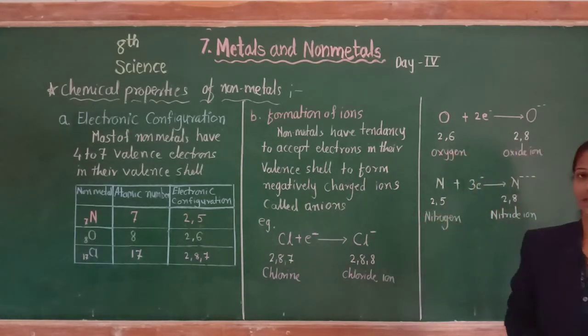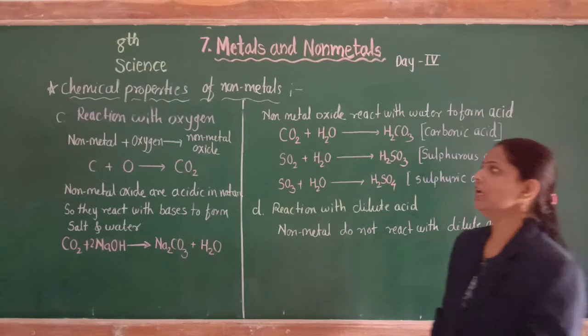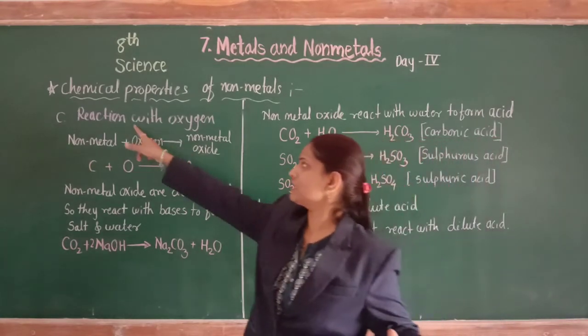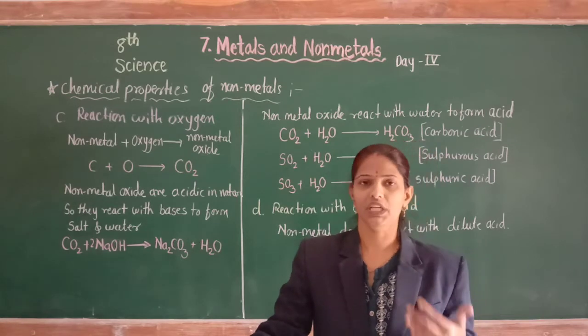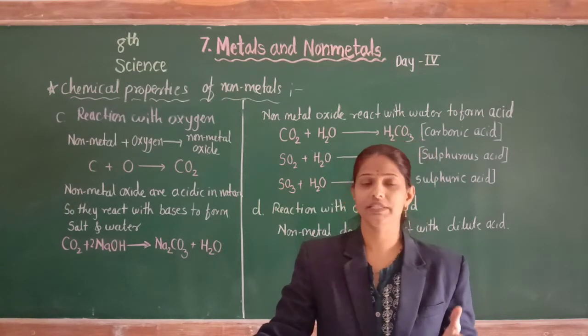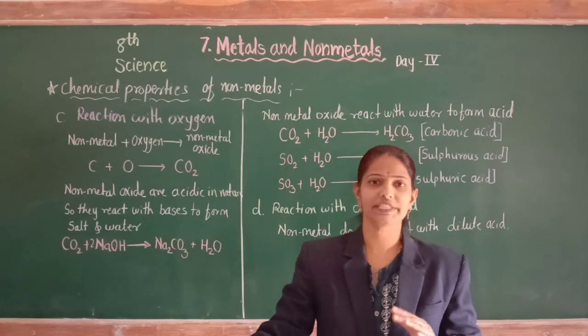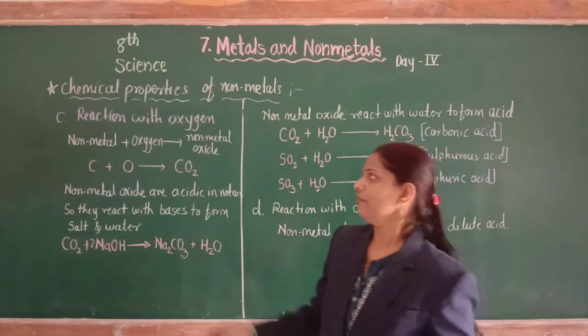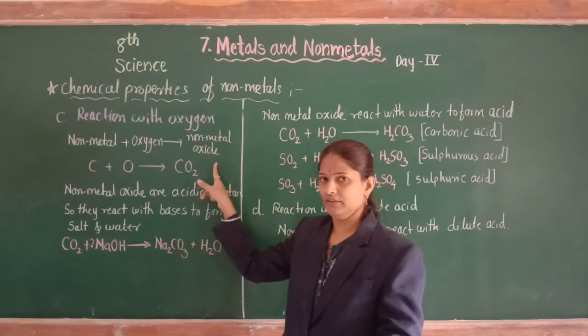Then we see the third chemical property of non-metals, which is reaction with oxygen. Generally, when an element reacts with oxygen, oxides are formed. When a metal reacts with oxygen, metal oxides are formed. Similarly, when a non-metal reacts with oxygen, non-metal oxides are formed.